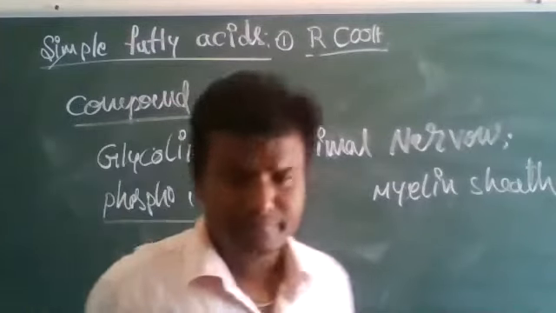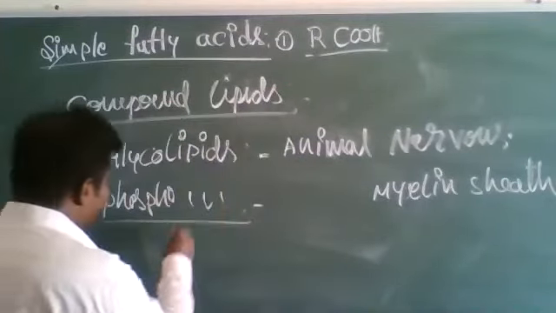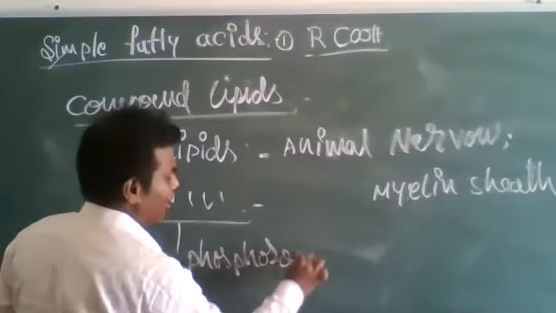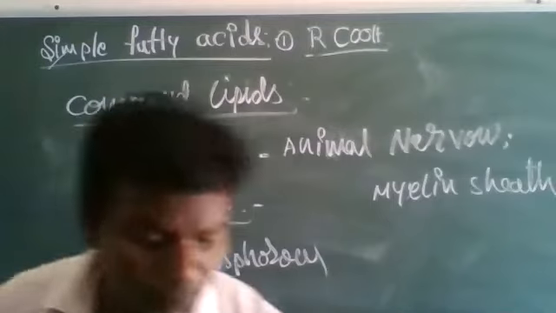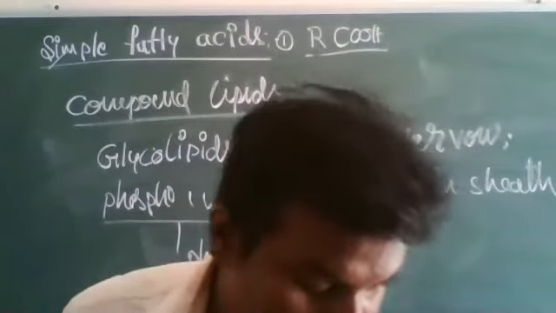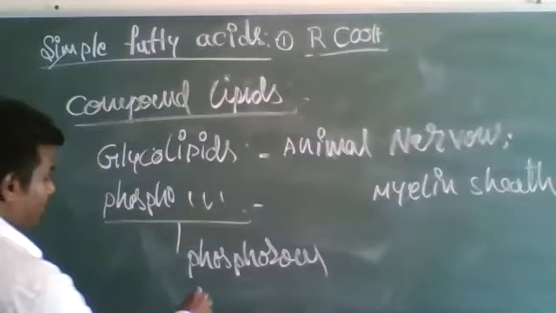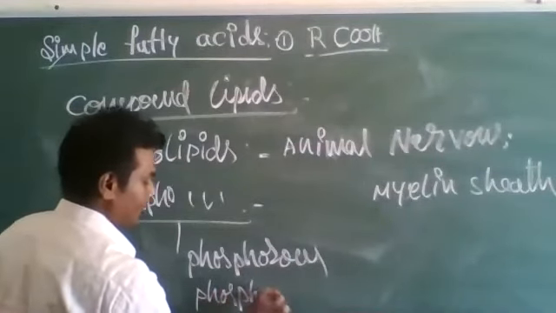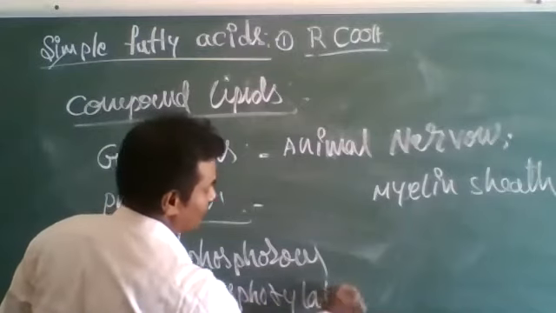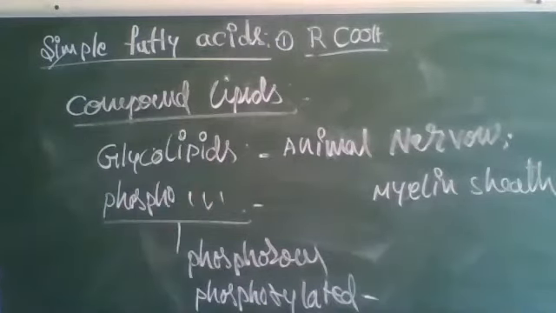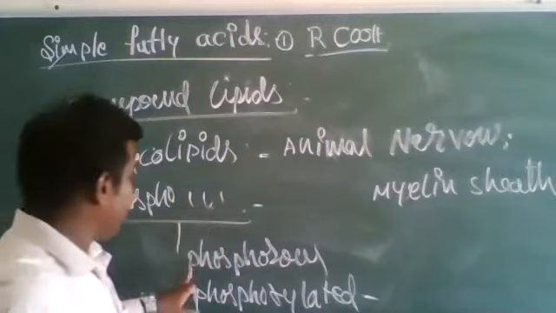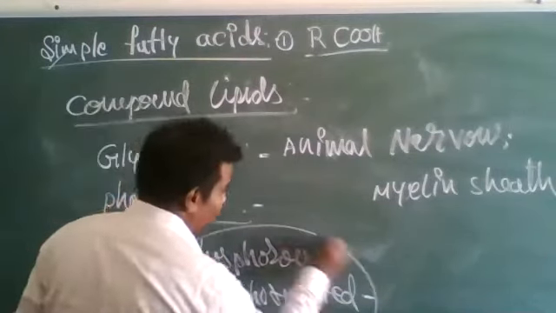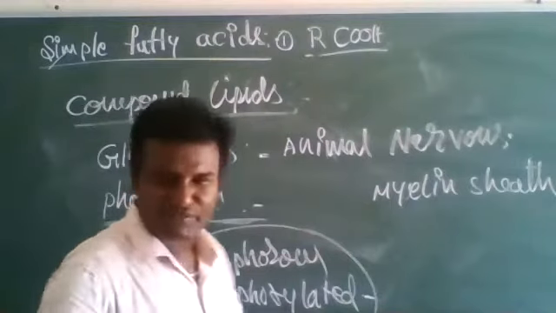Phospholipids are phosphorus and phosphorylated compounds. These two belong to the phospholipids.